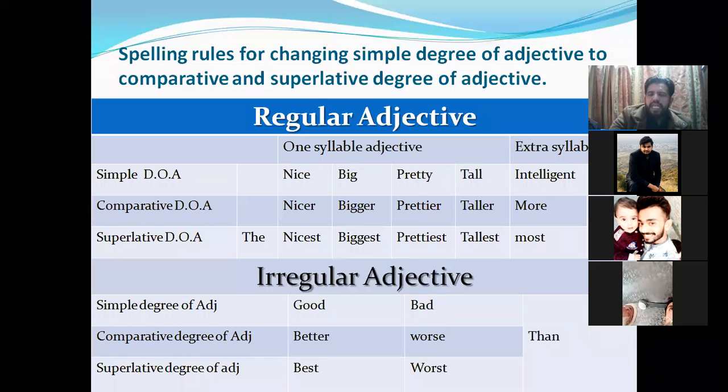Like big, so we have B-I-G and then we double the last letter, we add another G and then ER, like bigger. Likewise, pretty. We are talking about adjectives that end with Y, so you will change the Y to I.